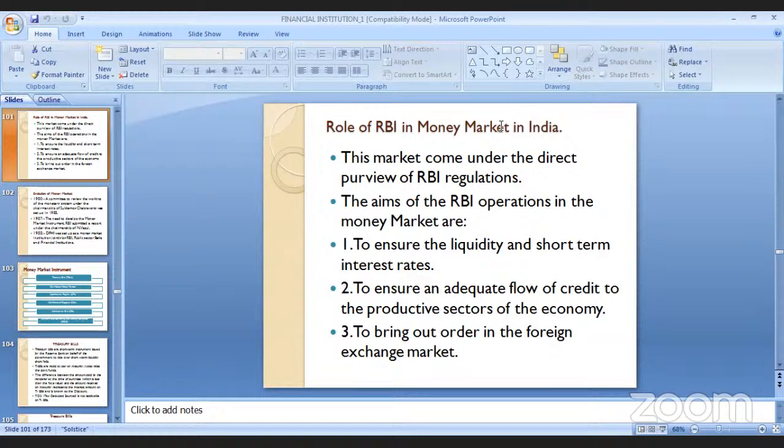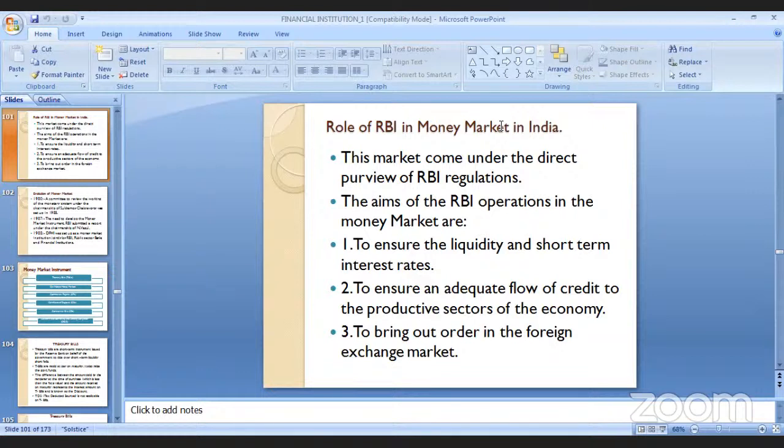I have already told you that since this is the shortest market, our time period is very short. That means our tenure is up to 1 year. So whatever product is sold here has to be very highly liquid. And the interest rate remains in a static condition. Second is to ensure an adequate flow of credit to the productive sectors of the economy.